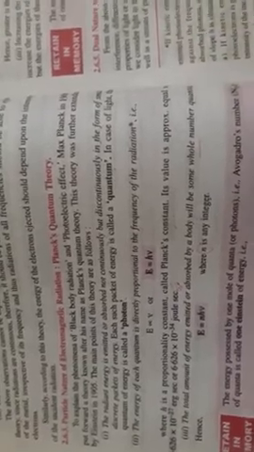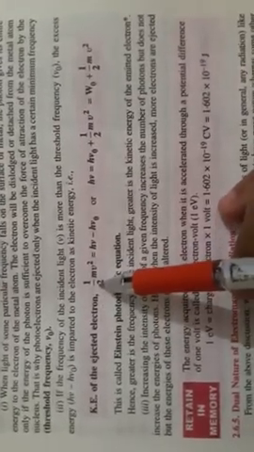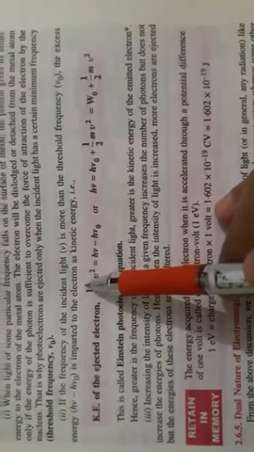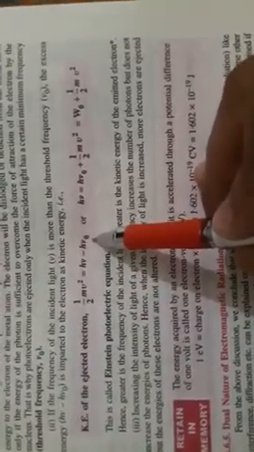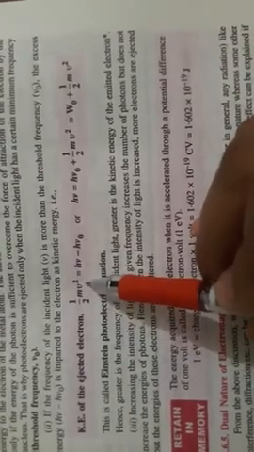Okay, so next is how to calculate the kinetic energy of the ejected electron, and the equation given for this kinetic energy of the ejected electron is also called the Einstein photoelectric equation. Okay, that is most important. So this is the kinetic energy of ejected electron equation. You will all know that kinetic energy is equal to 1 by 2 mv square, and here that is equal to h nu minus h nu naught. Okay, so kinetic energy of ejected electron is equal to h nu minus h nu naught, and kinetic energy is your 1 by 2 mv square.